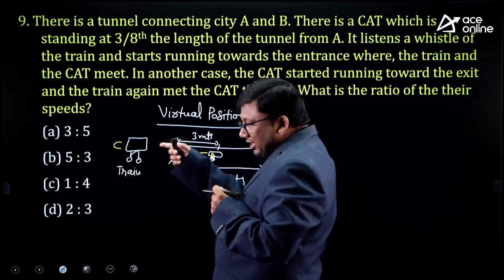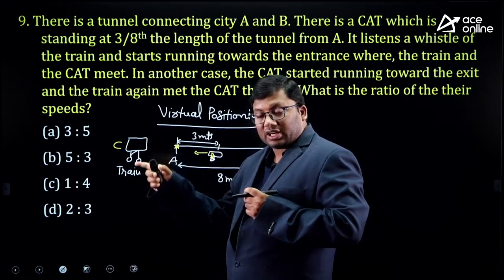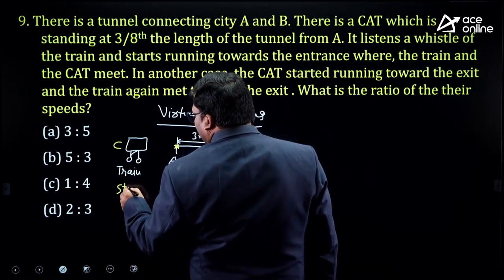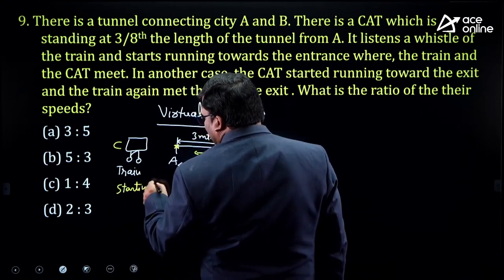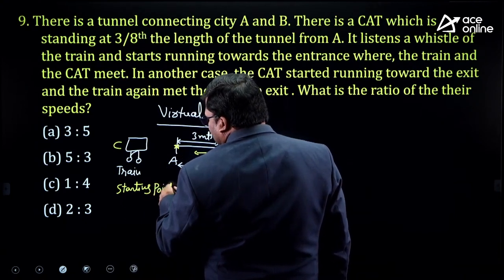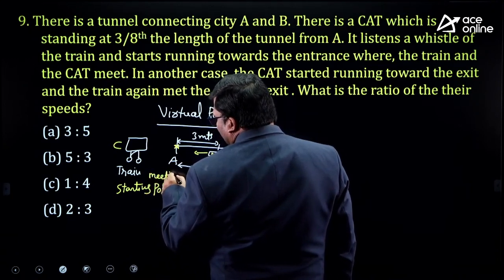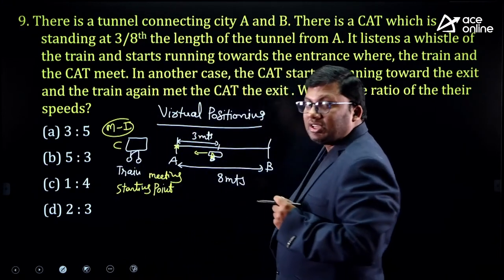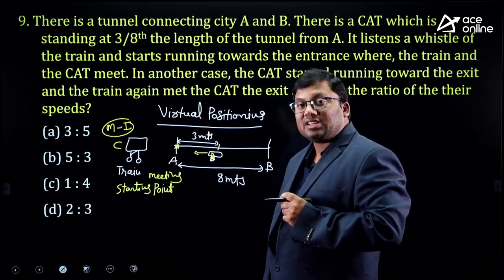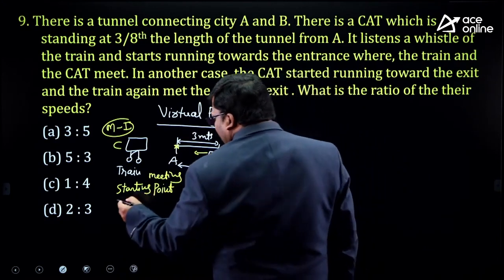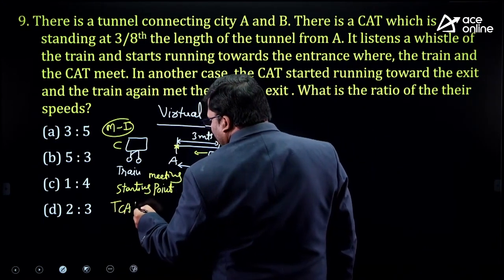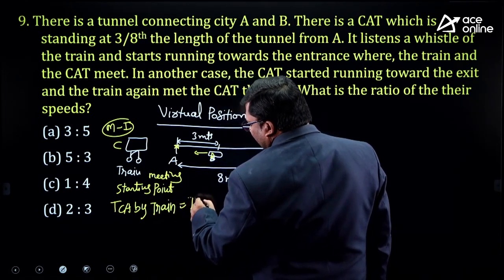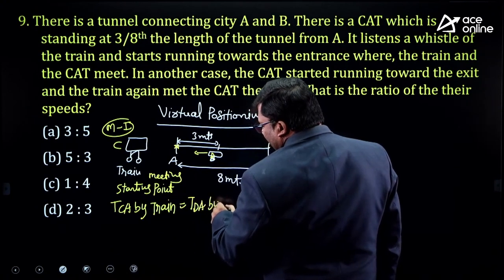If the cat is moving in the direction opposite to that of the train, the train and cat will meet at the starting point of the tunnel. This is the traditional method which you will find in regular textbooks. Then we will discuss virtual positioning. Since they are meeting at the starting point, the time taken from C to A by the train will be the time taken from D to A by the cat. Am I right?